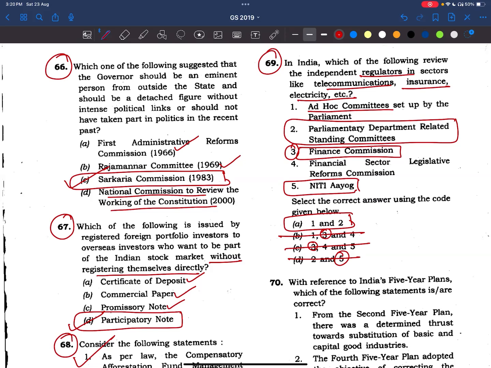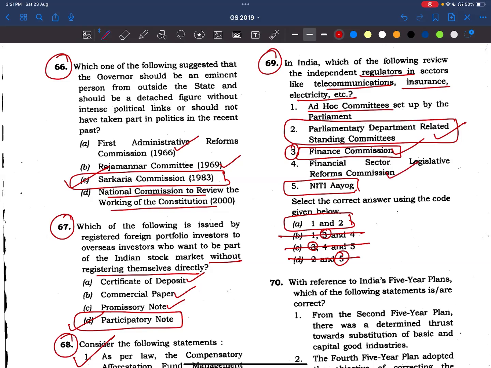Now let's read about department related standing committees, parliamentary committees. And see Finance Commission, very important. We have constituted Finance Commission under Arvind Panagaria sir. Even that is also very important, right? Other recommendations of Finance Commission, in APPSC 2025 mains also, this question was asked. The Financial Sector Legislative Reforms Commission, we have to read about this as well.